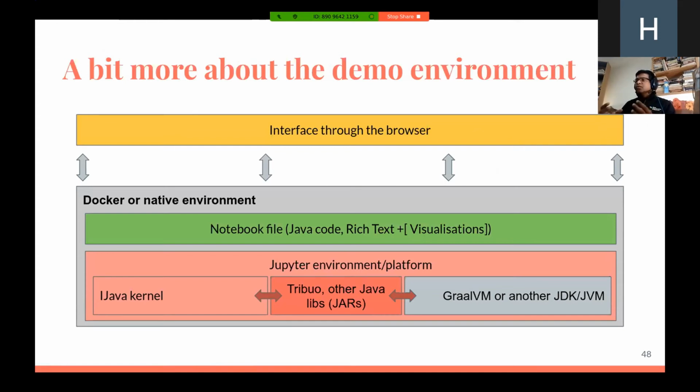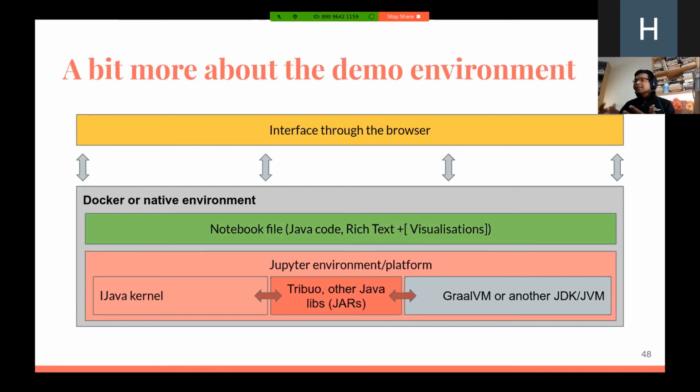Primarily, it was meant to only run Julia, Python, and R code, but the way it's been designed, you can write a kernel that's Java-based, or any other language, and then that kernel can support the language in the notebook. Then you can basically write code in that language, and the notebook will interact with you in the exact same fashion it would interact with other languages that it supported.